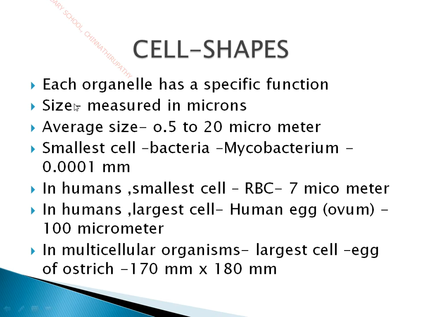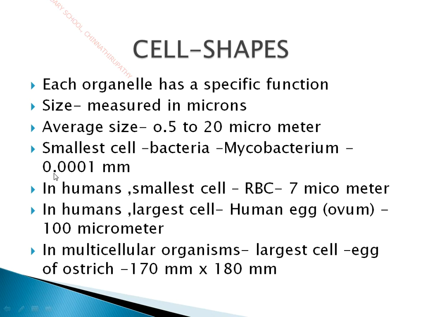Normally the size is measured in terms of microns. For measuring anything you need a unit, like for measuring length you need centimeter, meter, and for measuring mass you need kilogram. Like that, the size of a cell is measured in microns. So micron is the unit of measurement of a cell. The size of a cell may vary from 0.5 to 20 micrometer. The smallest cell recorded is that of the Mycobacterium, which is the causative organism of tuberculosis.